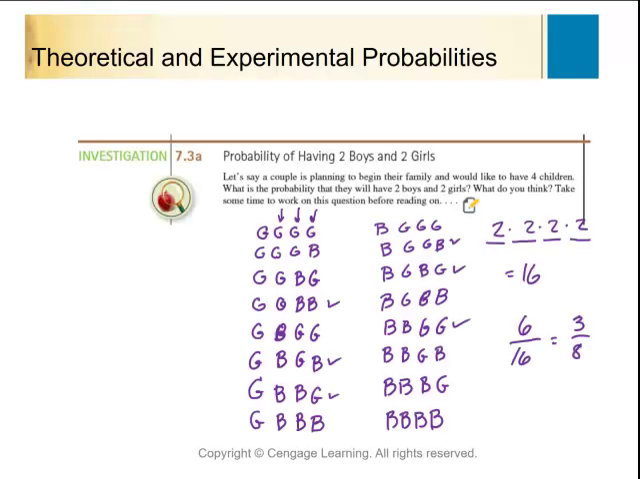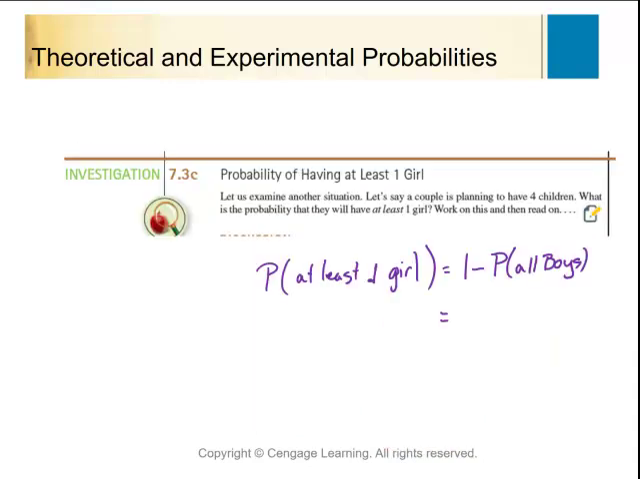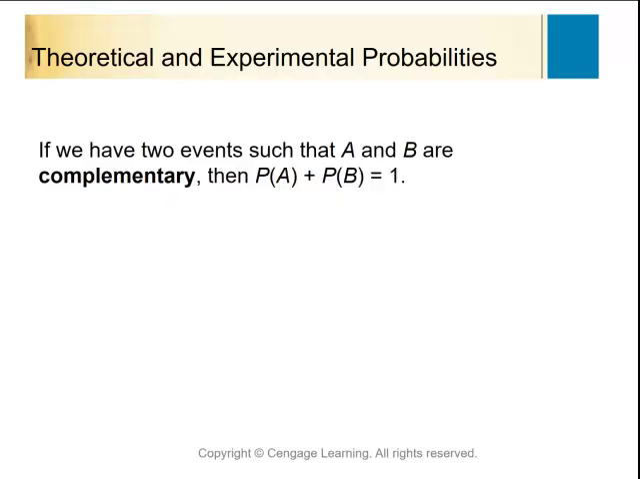So if I go back a couple of slides, there's the only way for that. So that was 1 out of 16. So this would be 1 minus 1 out of 16, which means 15 out of 16 will have at least 1 girl. That is why we're talking about our complementary. Complementary means exactly what I did, which I did 1 minus the chance that it wouldn't happen at all.